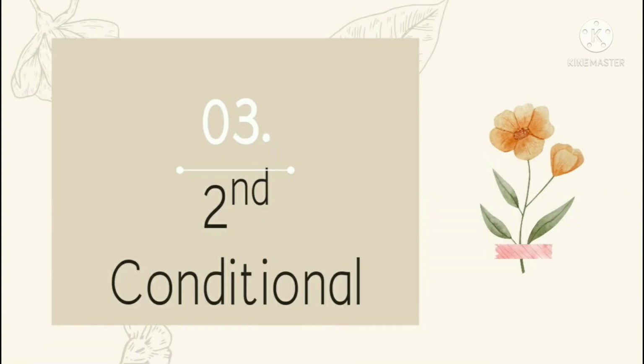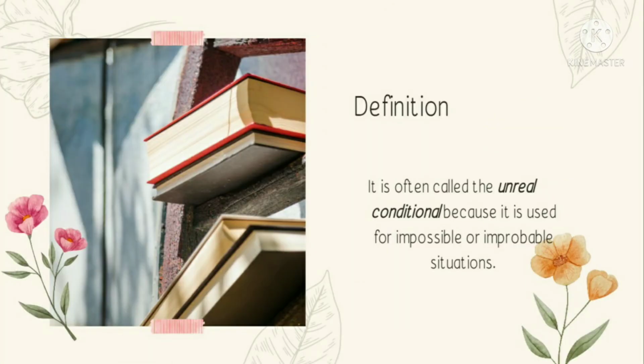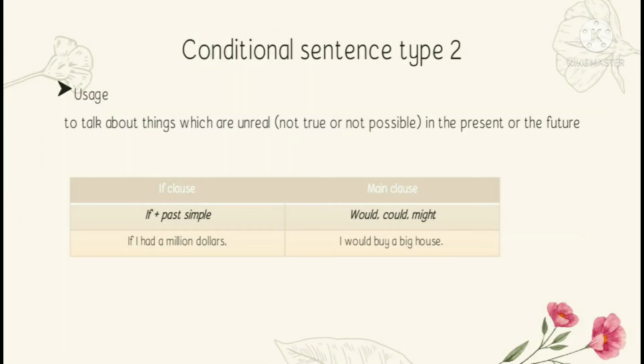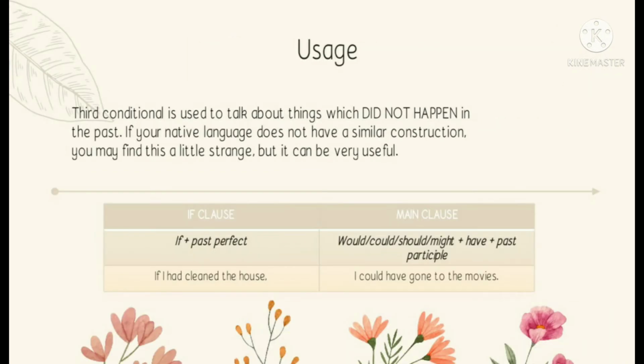And the third one, we will learn about second conditional or conditional sentence type 2. Conditional sentence type 2 here is called the unreal conditional because it is used for impossible or improbable situations. And then the usage of conditional sentence type 2 is to talk about things that are not real or untrue or impossible in the present or future. So the formula is if plus past simple as if clause and would or could or might is the main clause.